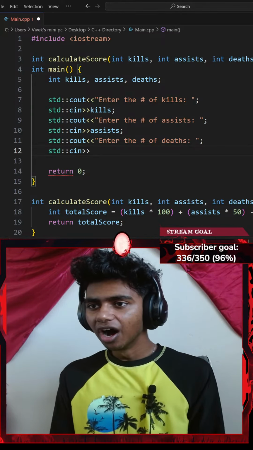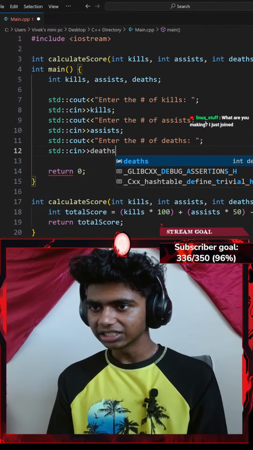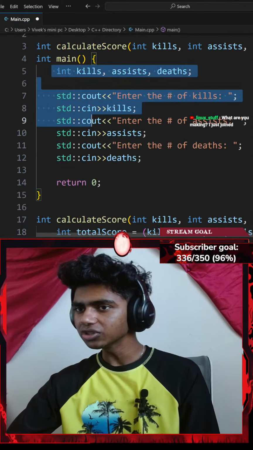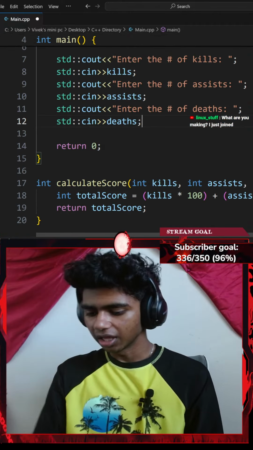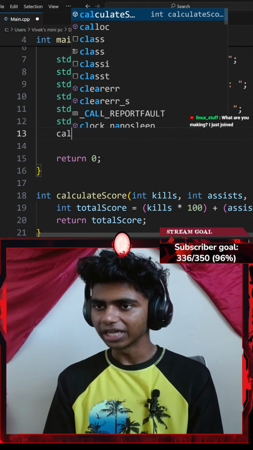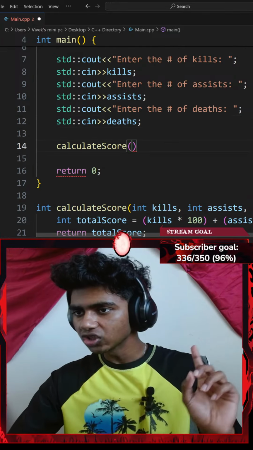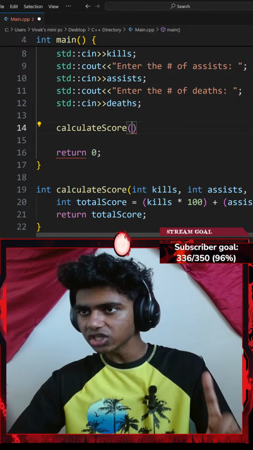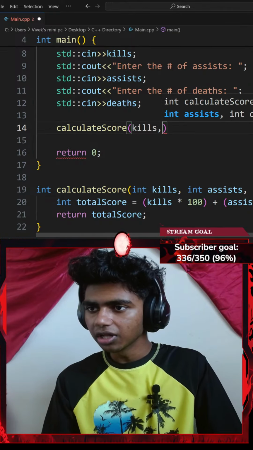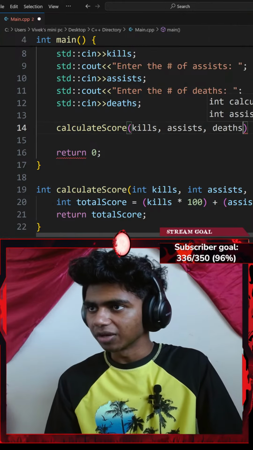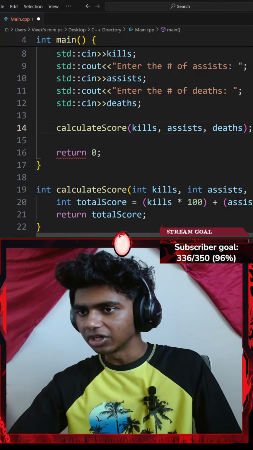That said, let me go ahead and add deaths here as well. Okay, perfect. So I asked the user for all these variables. Lastly, let me go ahead and invoke my calculate score function. Okay, so I'll go with calculate score and add a few parameters. The parameters are going to be my kills as variable, my assists as variable, and lastly my deaths as variable. Okay, and I'll end that with a semicolon.